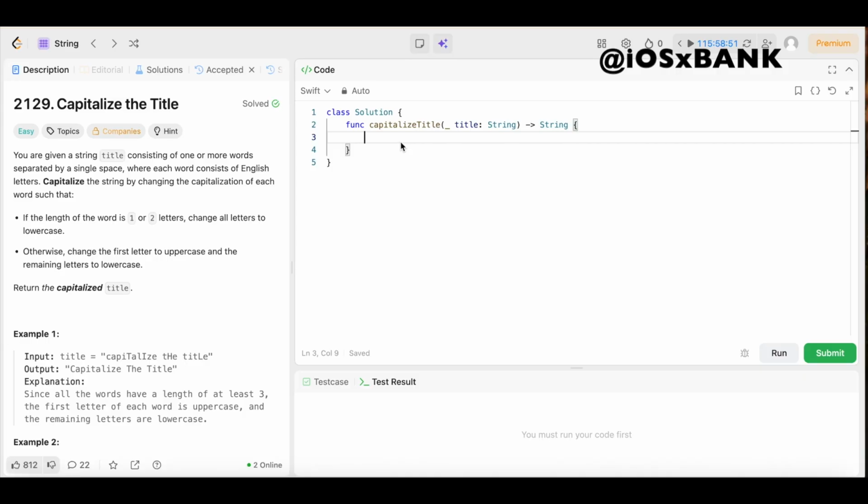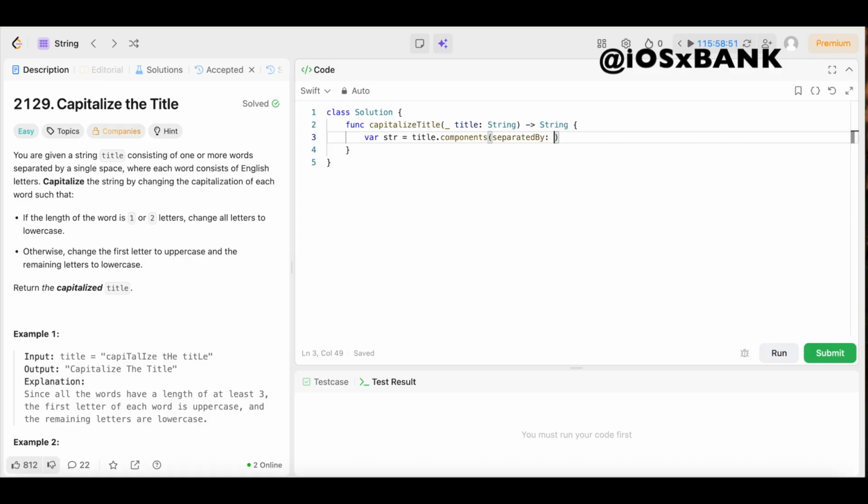And now that we understand the question, let's get into the fun part, the actual solution. Y'all, the solution is not difficult at all. First thing we're going to do is split the input string into an array of words, using spaces as a separator. So we're going to declare a variable called str, set it equal to title dot components. So we're going to get the components of title. Boom. Open up the string, and we are going to say separated